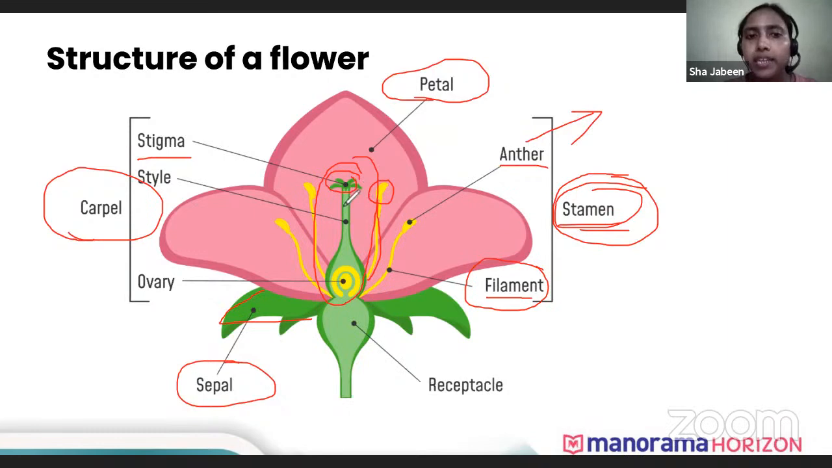Then there is a tube-like long structure, which we call the style. And then at the bottom, there's a bulge-like structure, which we call the ovary. Inside the ovary, there is the ovule, which is the female reproductive part. So is it clear? Are the flower parts clear?